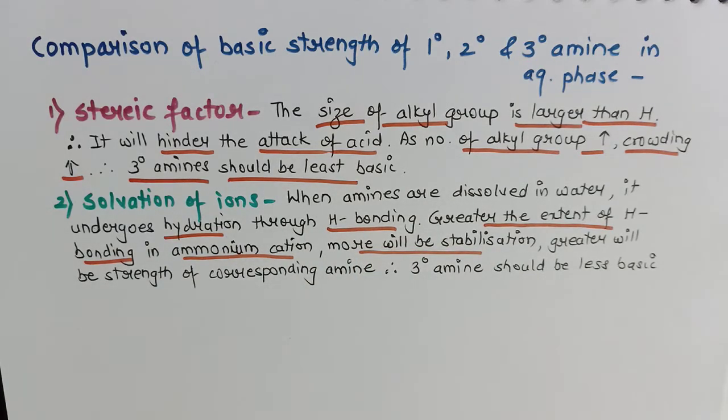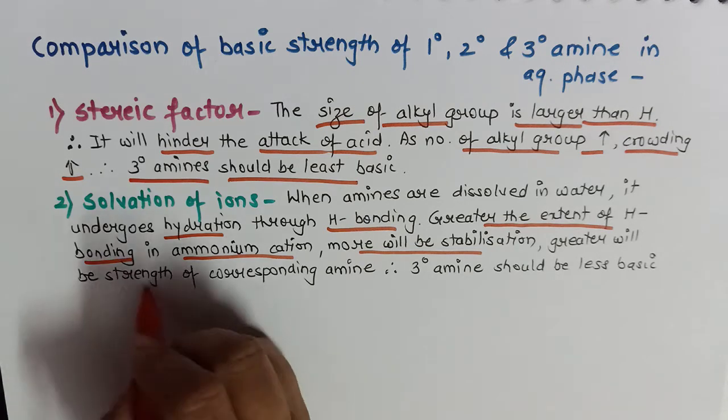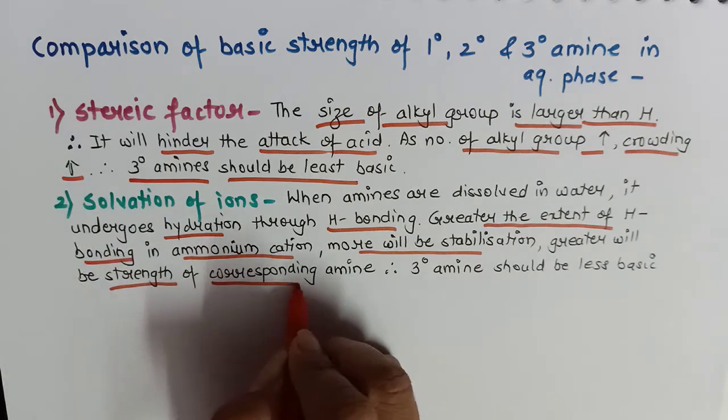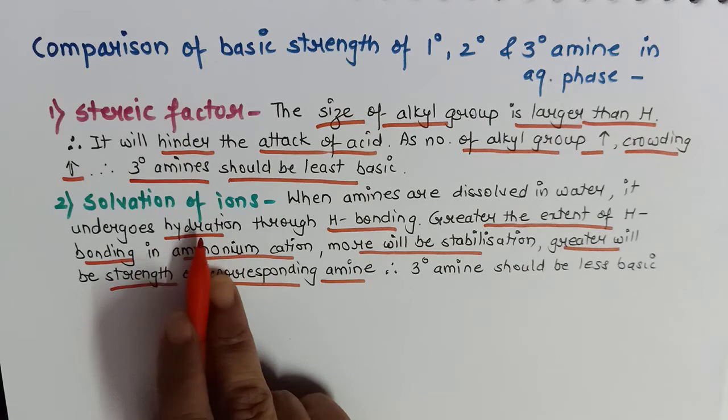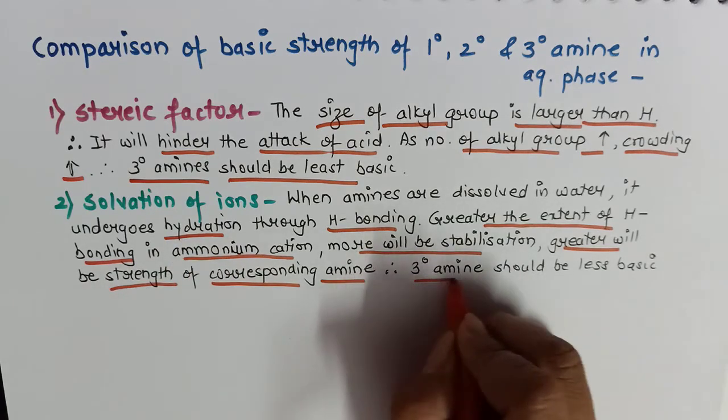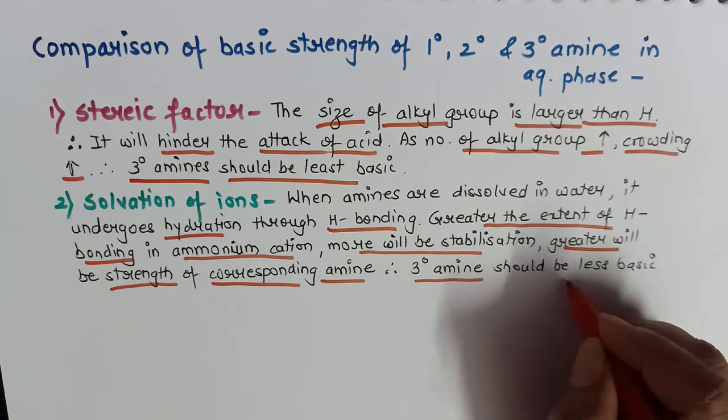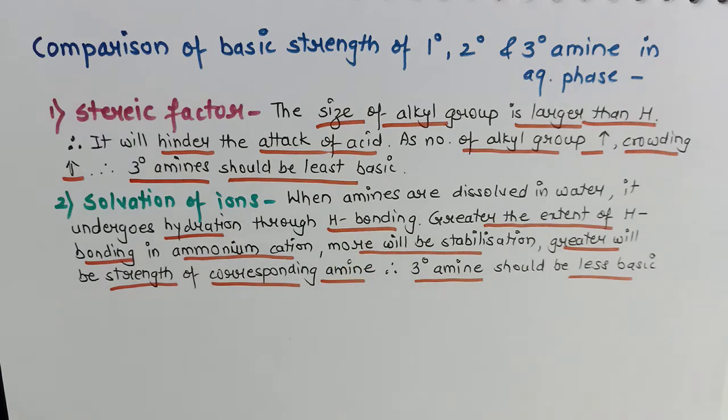So obviously 1 degree amine forms a greater extent of hydrogen bonding, more will be the stabilization, and greater will be the strength of the corresponding amine. So considering this solvation of ion, 3 degree amine will again be least basic because 3 degree amine does not form hydrogen bonding with water.